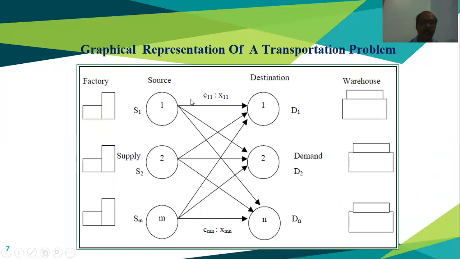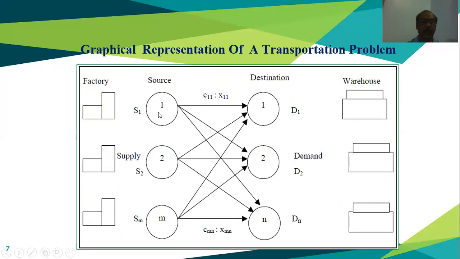So we can supply from any source to any destination. From S1 we can send the commodity to the destinations D1, D2, Dn. From the S2 supply point or source point, we can also transport the goods or commodity to the destinations D1, D2, Dn.